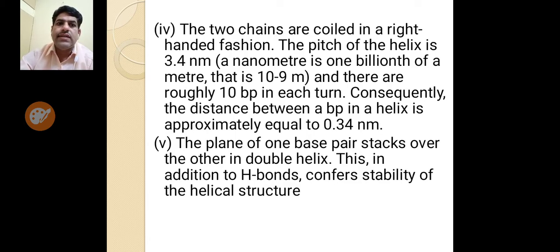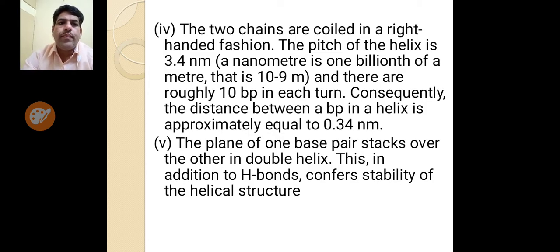Consequently, the distance between base pairs in a helix is approximately equal to 0.34 nanometer. The distance of one full turn is 3.4 nanometer, and it has 10 base pairs, so dividing 3.4 by 10 gives 0.34 nanometer.